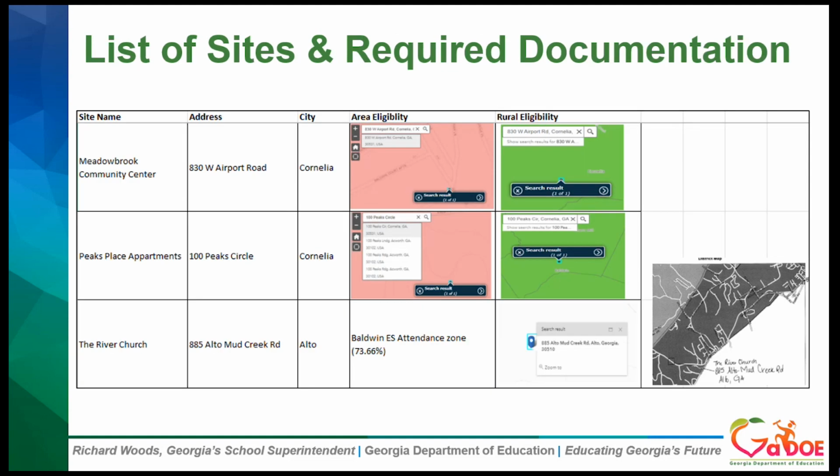On the screen is sort of a best practice. This is an example of a way that you can submit that information to your AC for all your sites. So you could choose to do this in Word or Excel, include the site name, the address of the site, and you can place a screenshot of the USDA mapper where the site is located, or attendance zone information, and a screenshot from the rural designation map. This way, all of your information for your sites is contained in one document. It's easier for you to send to the AC, and it's also easy to upload into SNO.